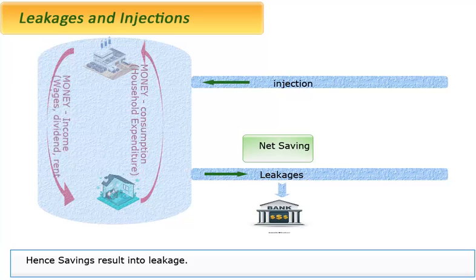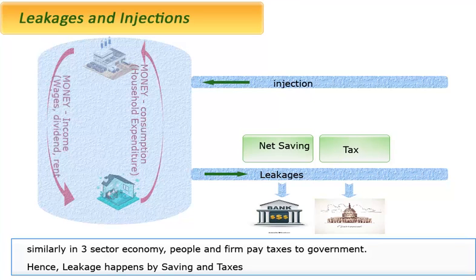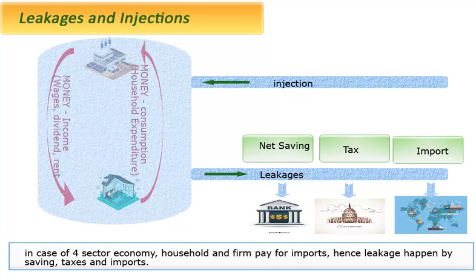Hence savings result in leakage. Similarly, in a three-sector economy, people and firms pay taxes to government. Hence, leakage happens by savings and taxes. In case of a four-sector economy, households and firms pay for imports. Hence leakage happens by savings, taxes and imports.